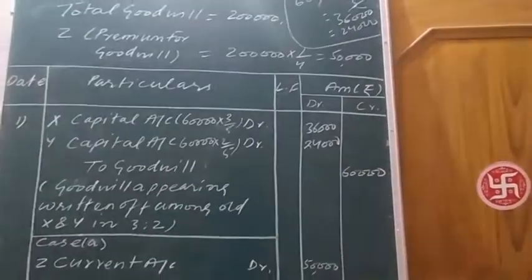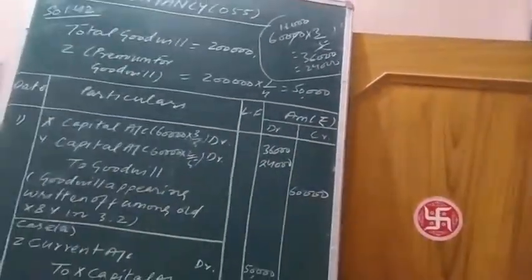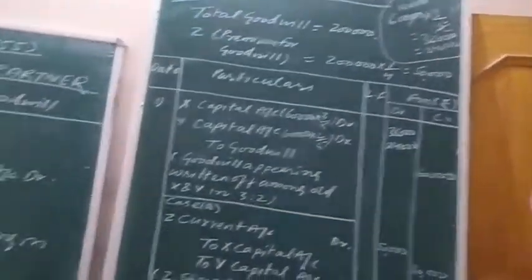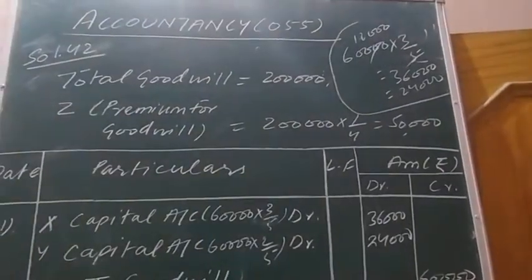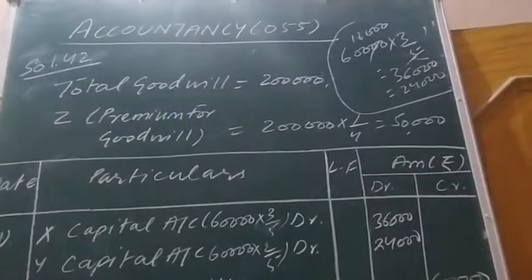Now we are going to solve the cases which are asked in the question. The very first case is Jack cannot bring his share of goodwill in cash. The total goodwill of the firm is 2 lakh rupees. First of all, we need to find Jack's share in goodwill, which is known as premium for goodwill. Calculate 1/4 of 2 lakh rupees, that is total goodwill. It will be 50,000.